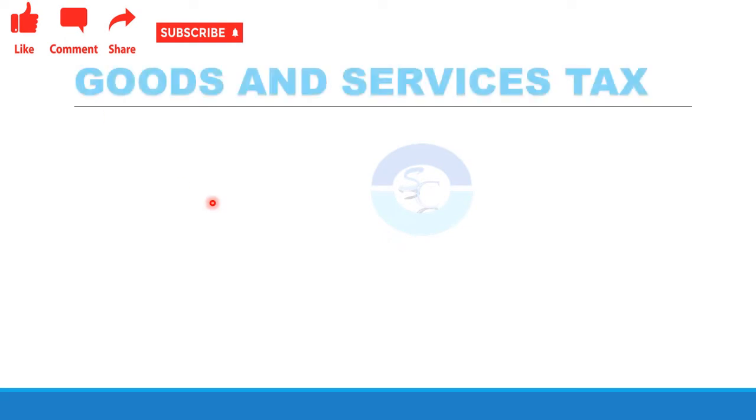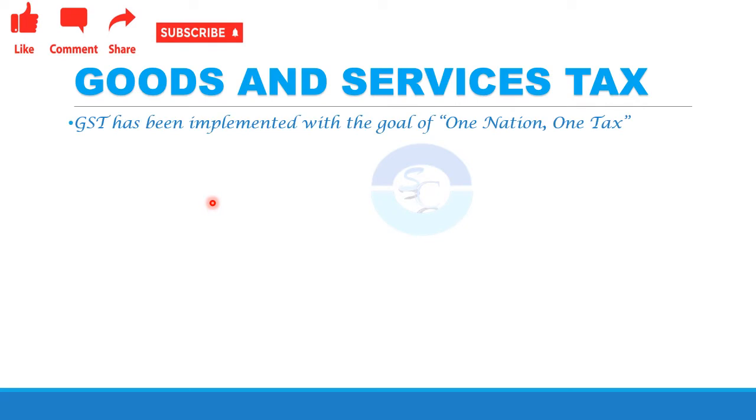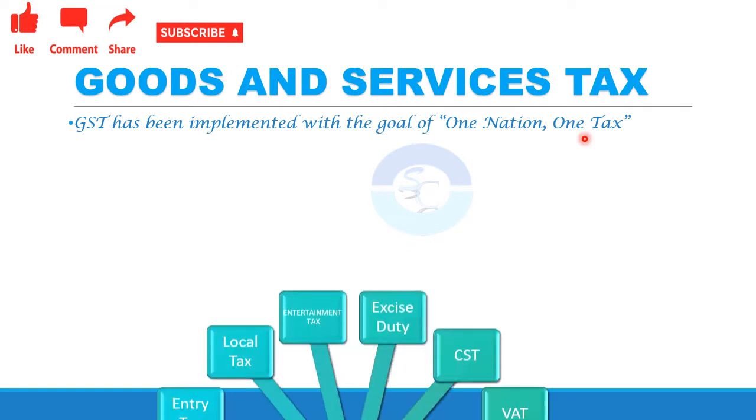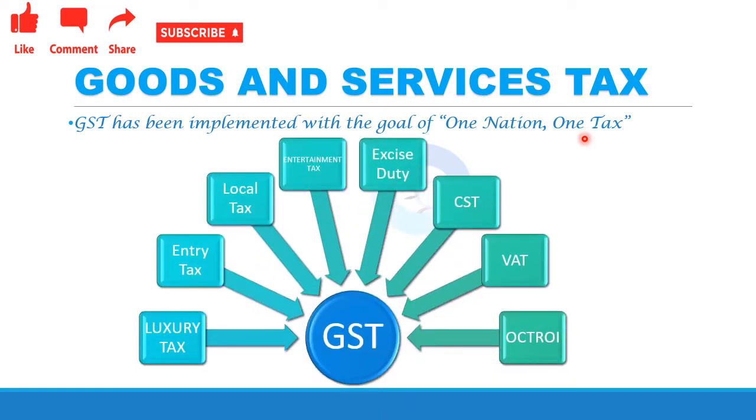Now let us discuss GST, Goods and Services Tax. It is implemented with the goal of one nation, one tax system. Here I have given some examples. These taxes are now subsumed under GST. There are no separate taxes called luxury tax, entry tax, octroi, VAT like that. It is all now known as GST.